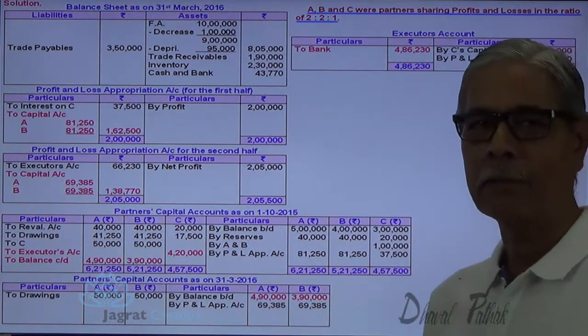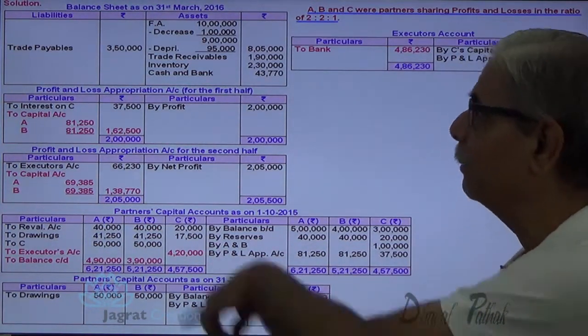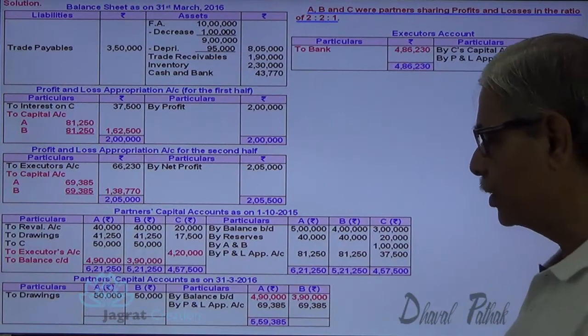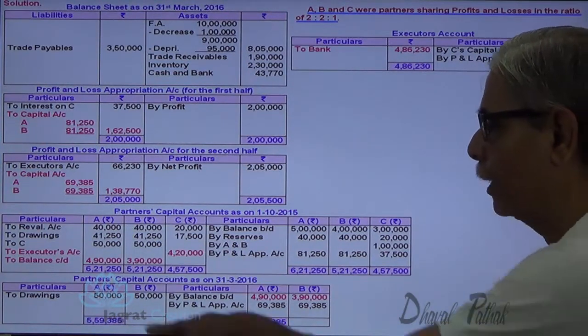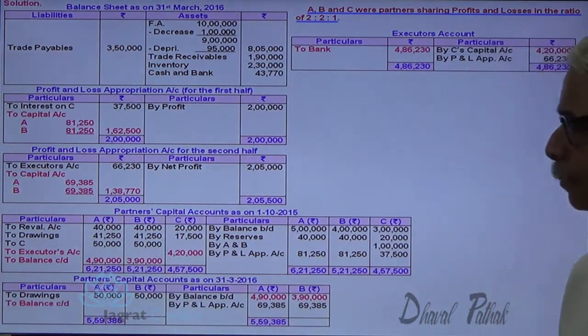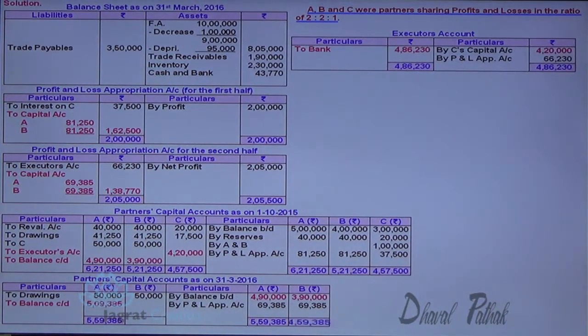Now find the capital balance and write this capital balance in the balance sheet. So 4,90,000 plus 69,385 minus drawings. This is the balance.